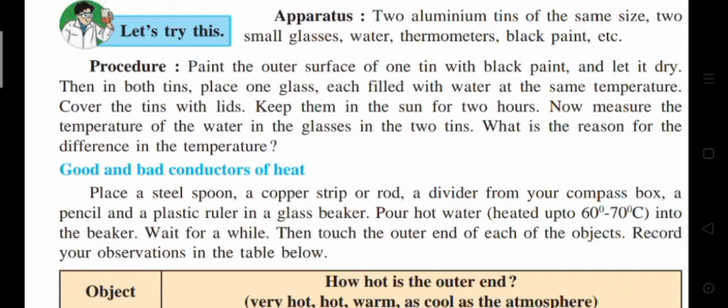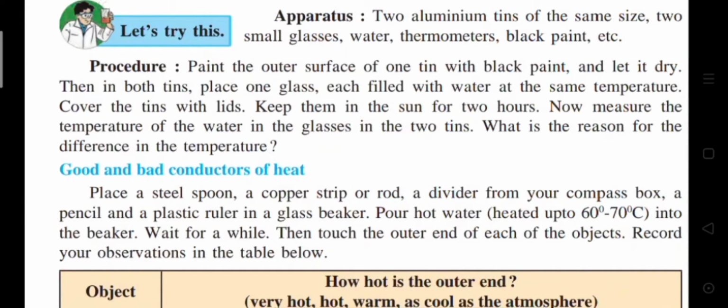Let's try this. Apparatus: 2 aluminum tins of the same size, 2 small glasses, water, thermometers, black paint, etc. Now procedure. Paint the outer surface of one tin with black paint and let it dry. Then in both tins, place one glass each filled with water at the same temperature. Cover the tins with lids. Keep them in the sun for 2 hours.